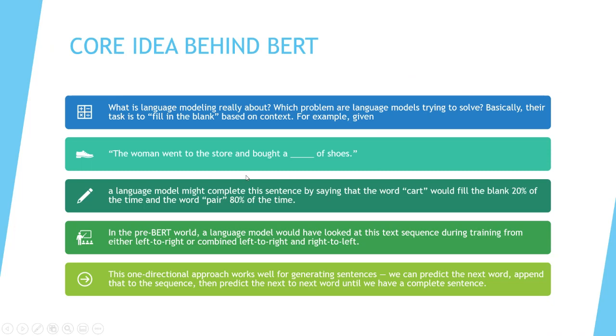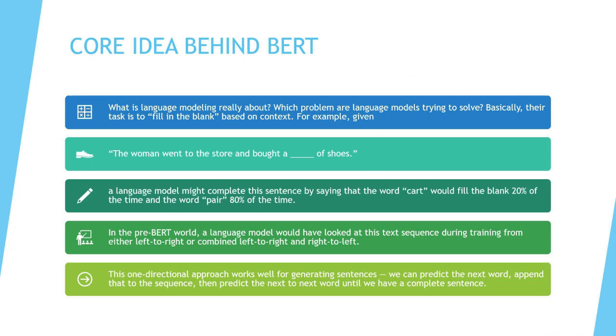Now with OpenAI GPT and ELMo, we had bidirectional, where the sentence was passed both left and right, but they were independent. One layer was parsing the sentence from left to right, and the other layer independently was parsing it from right to left, to make sense of the history before and after the target word. But what if we could do it at the same time? This at-the-same-time thing was brought in by BERT.